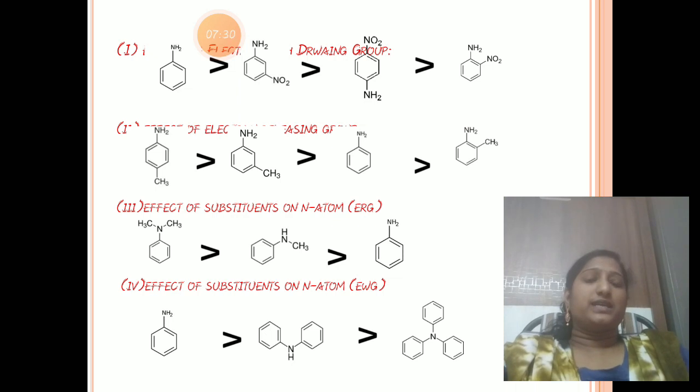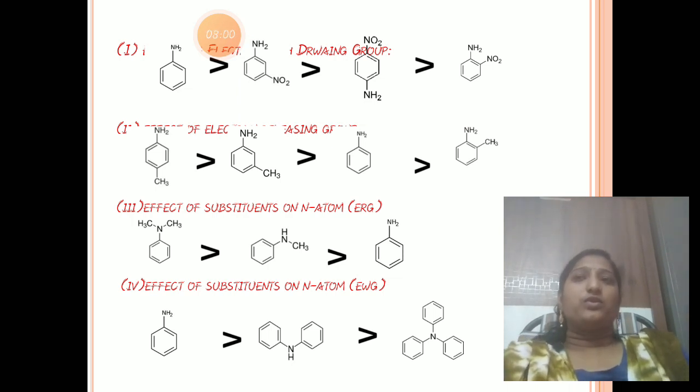Because the nitrogen contains two phenyl groups, and those two phenyl groups make it less basic. So this is the basicity of amines, and this is the basicity of aromatic amines, and this is the basicity with electron withdrawing or electron releasing groups present. This is the total basicity of amines.